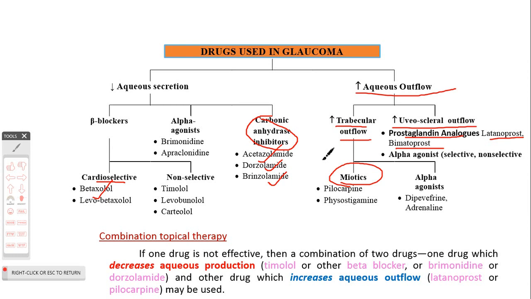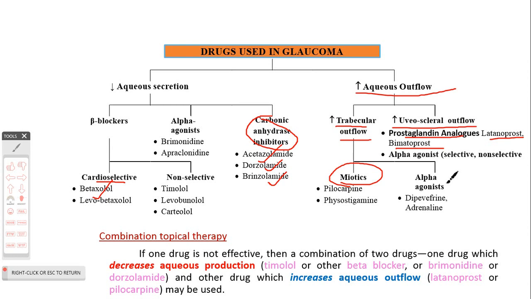And then we have drugs which increase the uveoscleral outflow, such as prostaglandin analogs like latanoprost and bimatoprost.